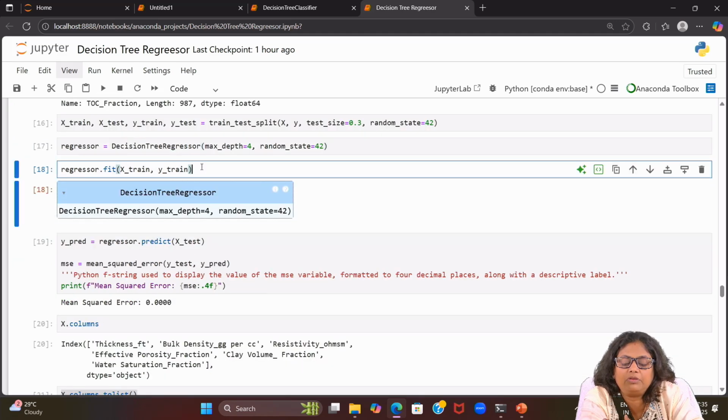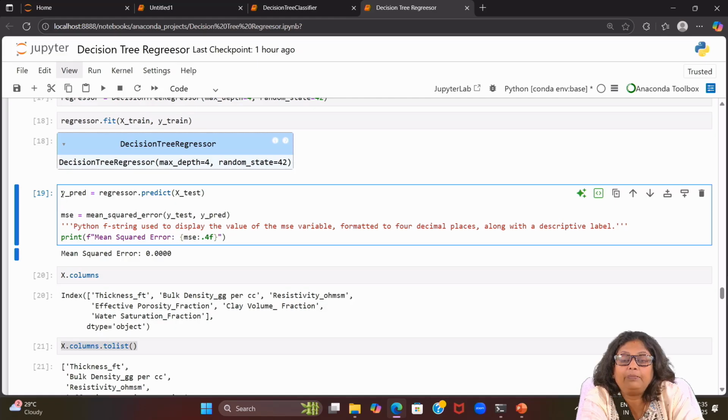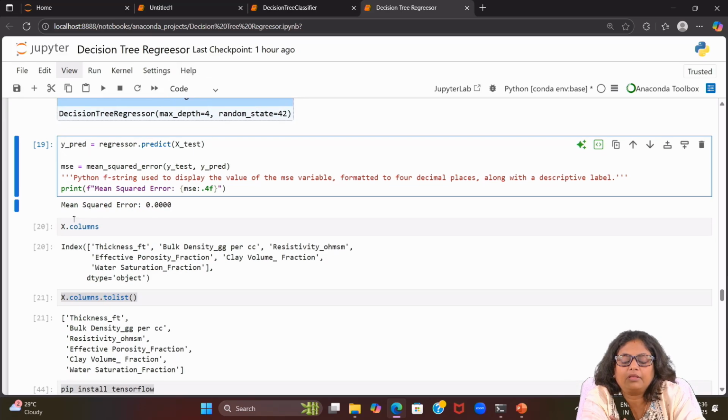Once you run this piece of code, you get this DecisionTreeRegressor, and then it will give you the result. Next, y_pred, we have one variable assigned here. What value are we putting here? regressor.predict, we are passing the X_test value, and it will give you the predicted value of y. That's one thing. And then you will have the y actual, which corresponds to your X_test, it is already there. So y_pred, we have it here.